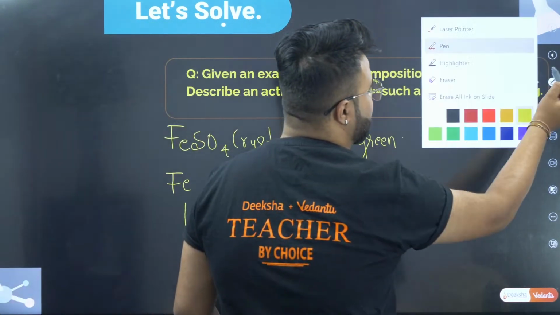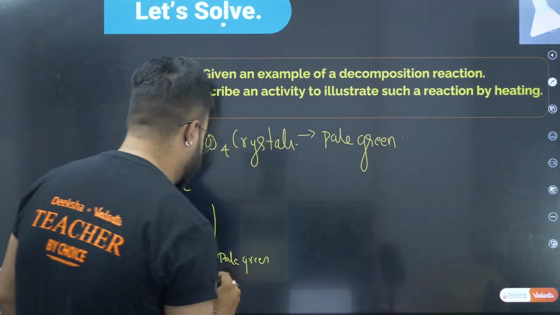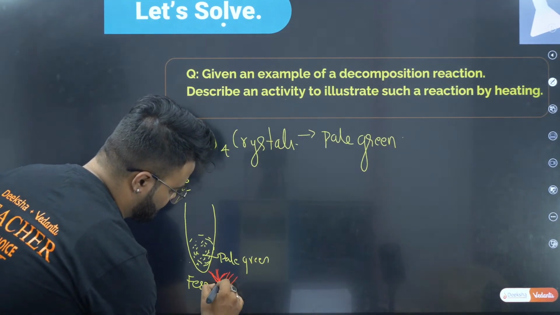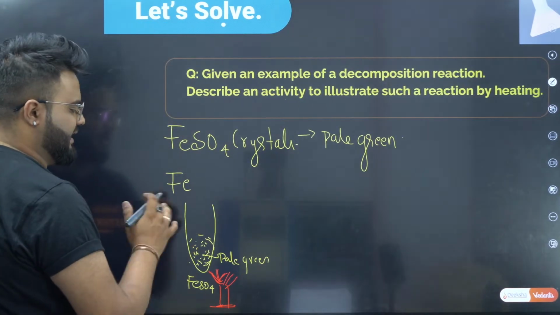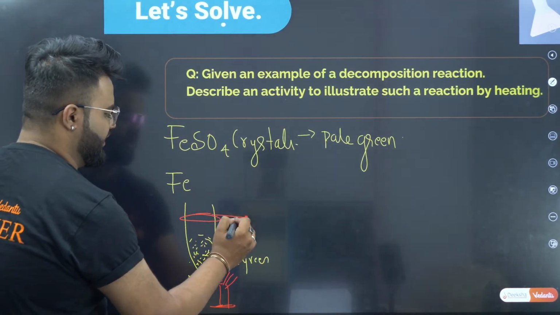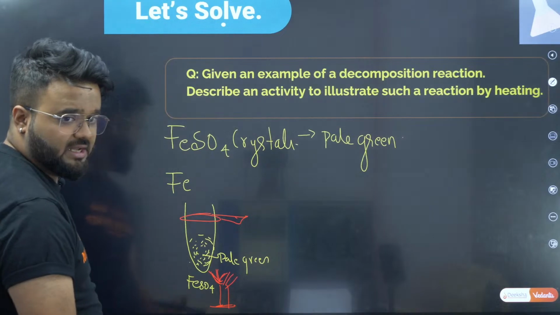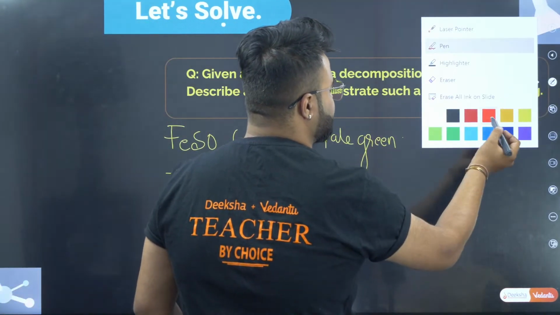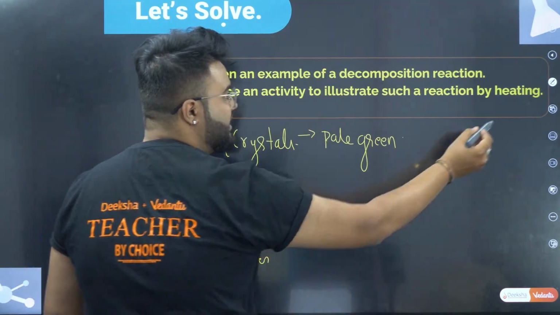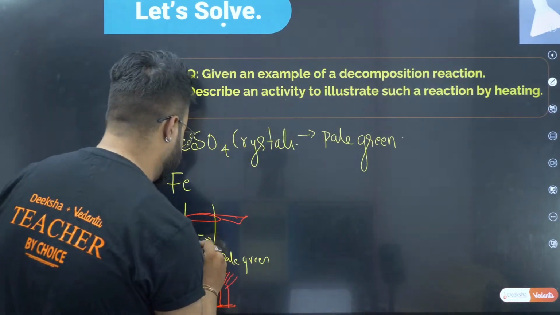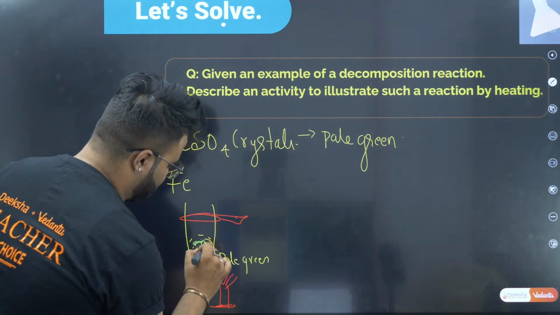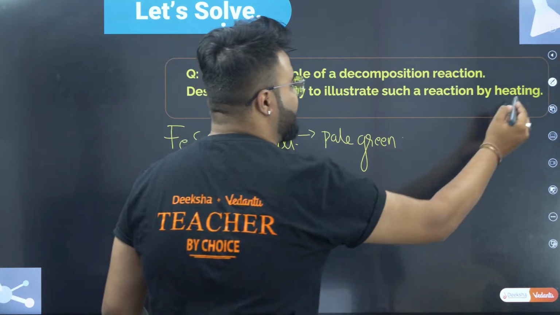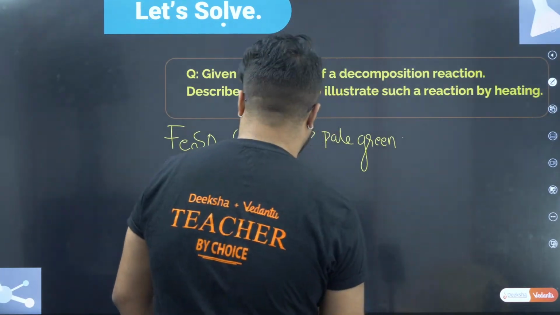Okay, now I'll heat this crystal. So I'll be using a burner. So there is a burner. I'll heat this. There is a holder, so with the holder I'll heat this. What does it happen? Now this green color crystal, so I'll mark it as green color only here. Green color crystals. After heating, what happened?